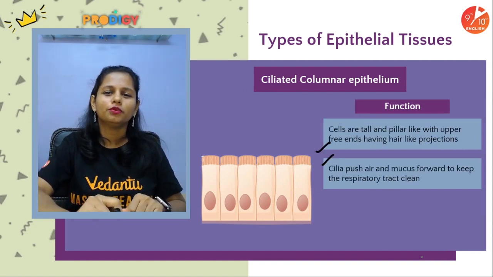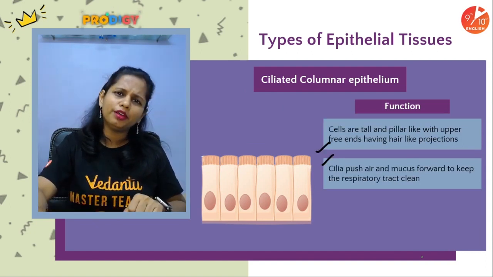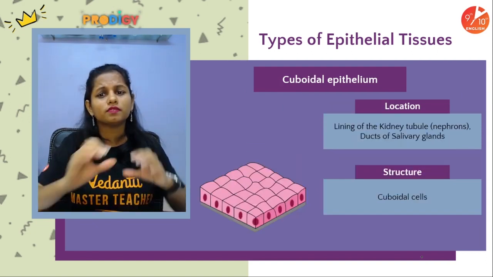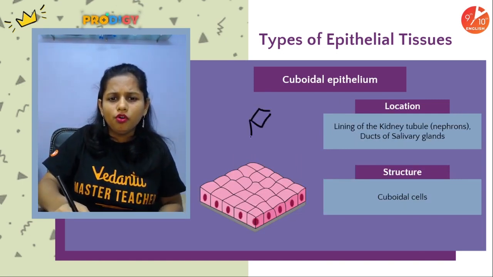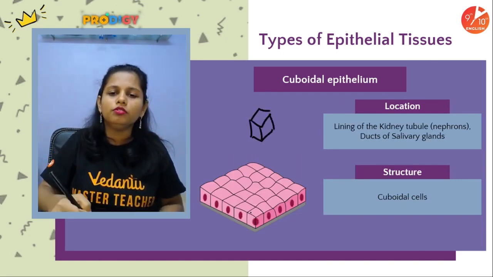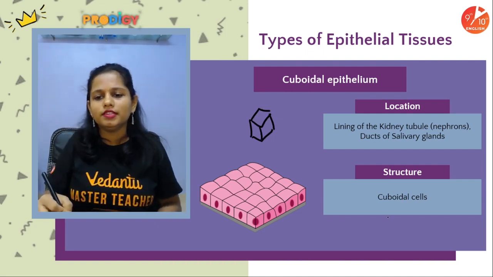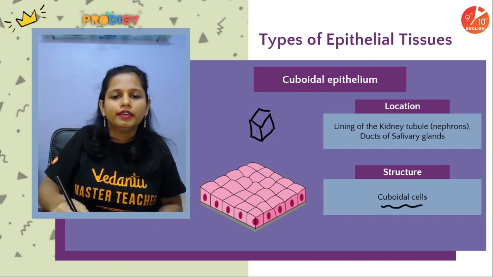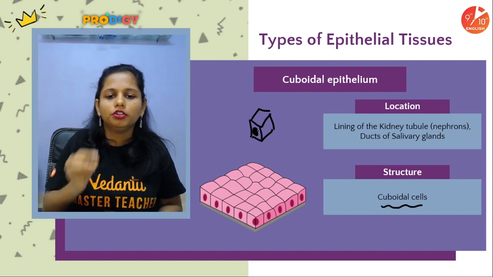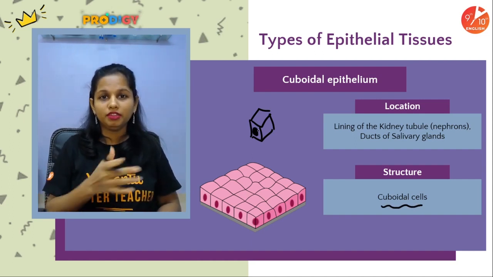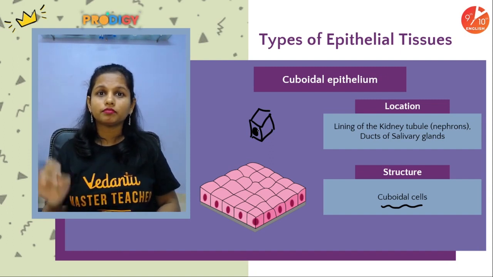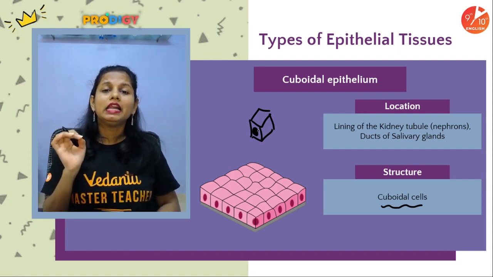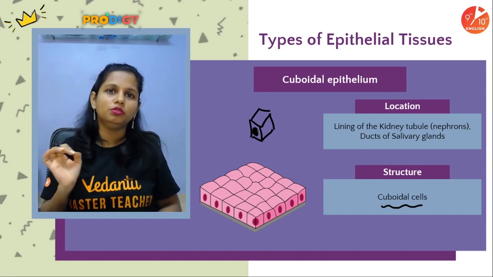Okay, chalo. Toh ciliated columnar bhi ho gaya. Then the next one is cuboidal. People, cube, we all have seen a cube, yes or no? So the shape of the cells itself is cuboidal. They have large nuclei. And where is it present? It is present in the lining of the kidney tubule.